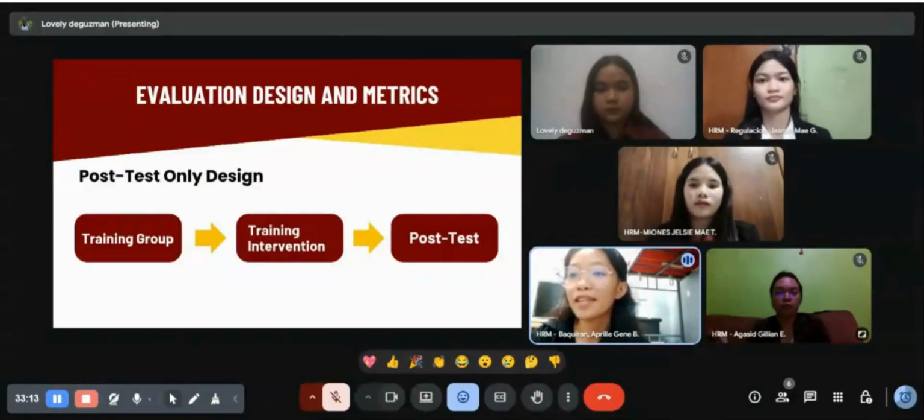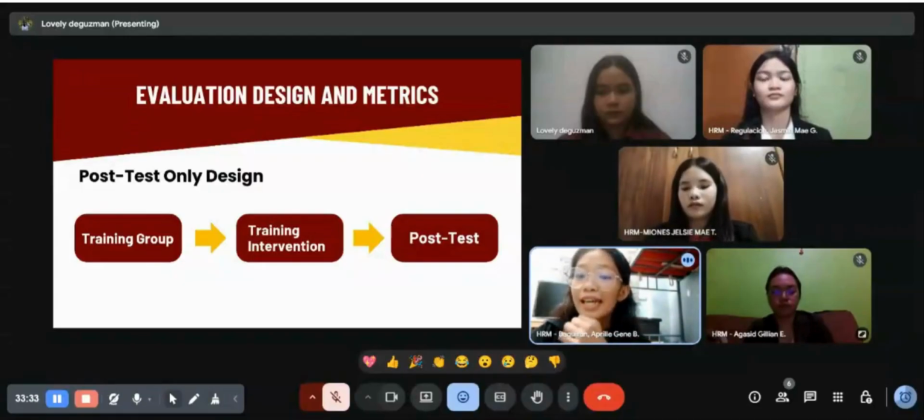The first is the post-test only design, which measures performance only after the training. At the conclusion of the program, for instance, participants can be asked to take a test. This approach is straightforward and easy, but since we don't have any data from before the training, it doesn't demonstrate how much they improved.